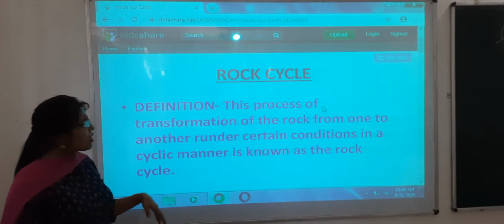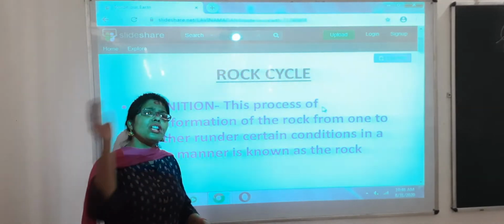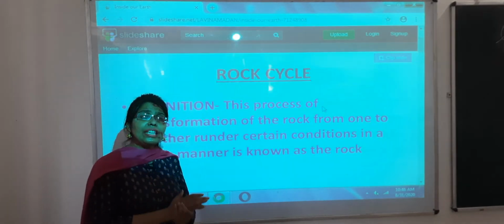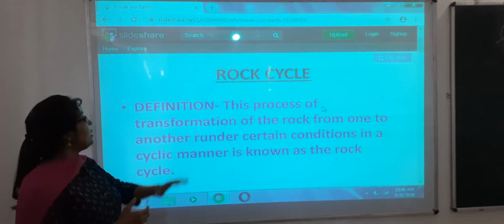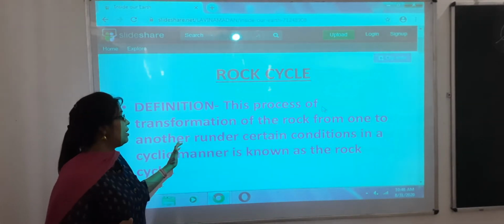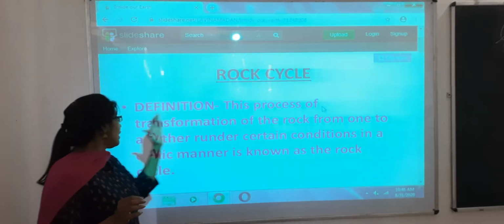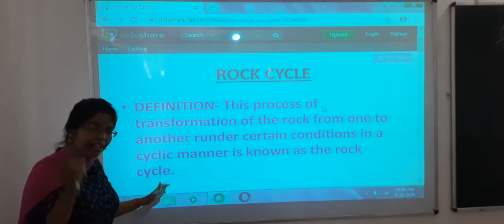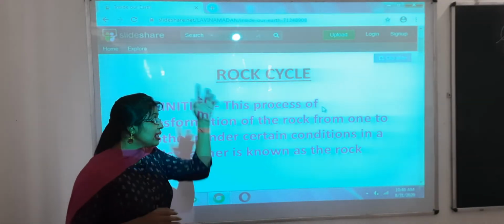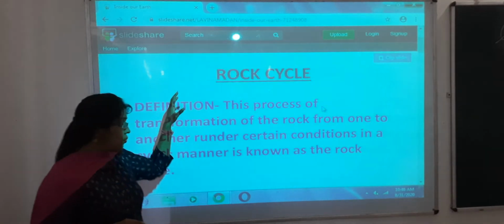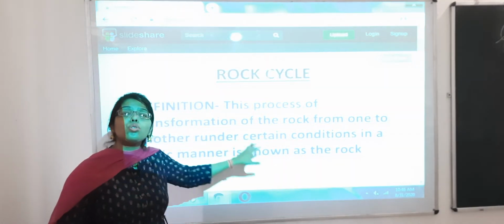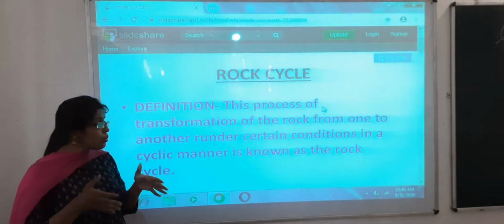Now coming to the last topic, that is the rock cycle. What is actually the rock cycle? You have studied about rocks, the 3 different types of rock. So basically there is a rock cycle. Now what is the rock cycle? This process of transformation of rock from one to another occurs under certain conditions in a cyclic manner. We are seeing that different rocks are formed in a cyclic manner. So this cyclic manner of formation of rock is known as the rock cycle.